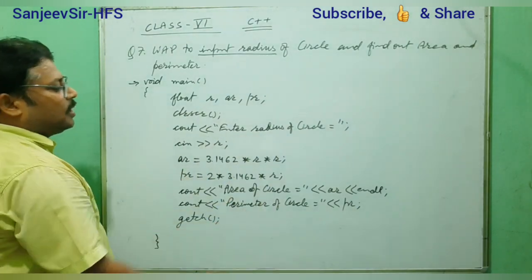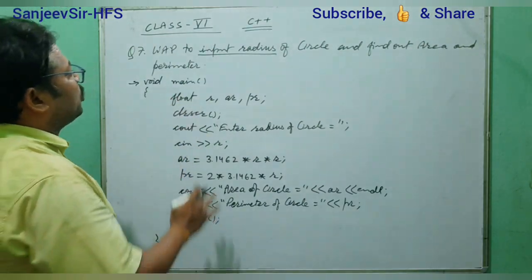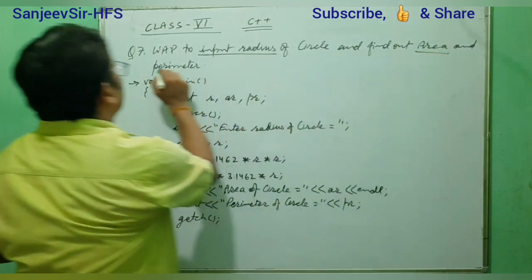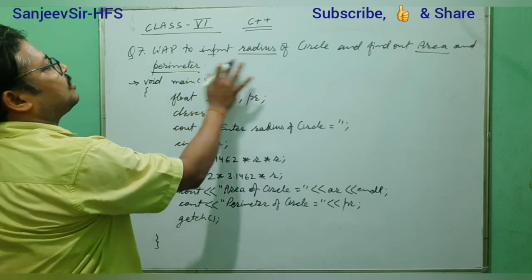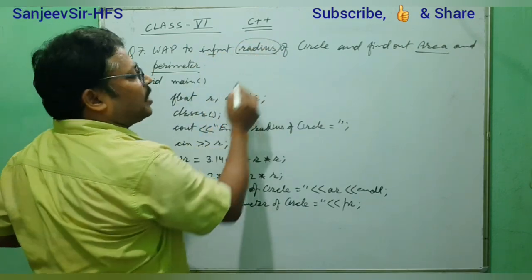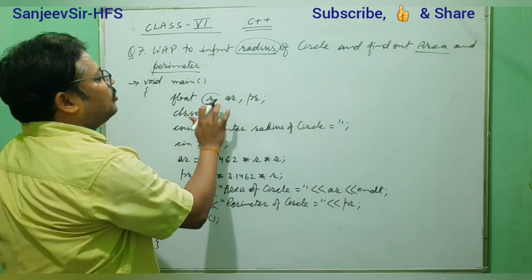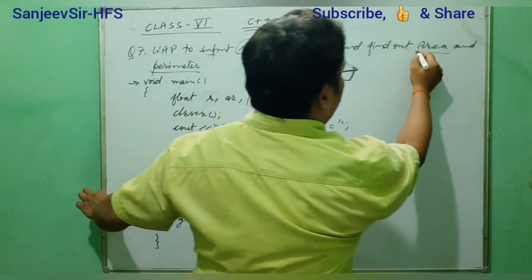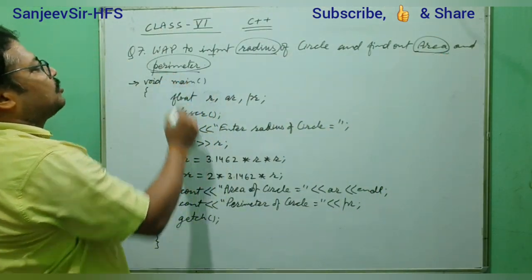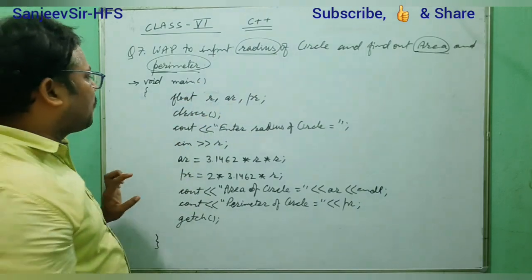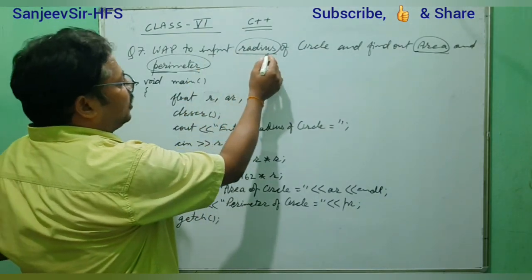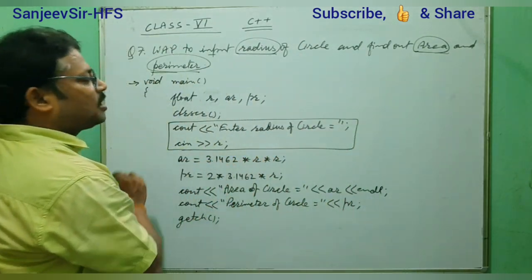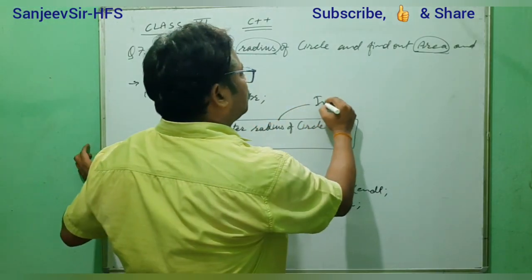In such a way, according to the program, we first decided which variables we need. We need area, perimeter and radius, so these three variables: one variable r for radius, another for area, and another for perimeter. So three variables we have declared to use in the program. Next we have to input the radius. That's why we flash one message, and after displaying the message, we can take input. This is for input.